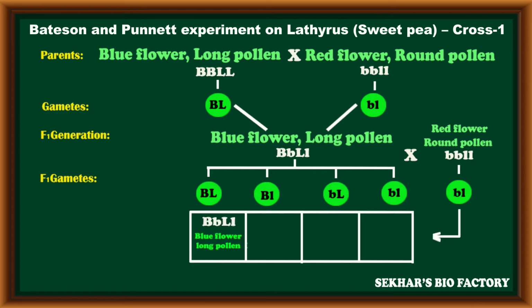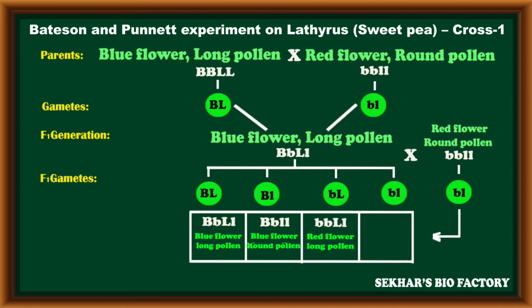The first combination, because both genes are in heterozygous condition, capital B small b, capital L small l, produces blue flowers with long pollen grain. It is one of the parental characters. The next combination, capital B, small l, has blue flowers with round pollen grain.